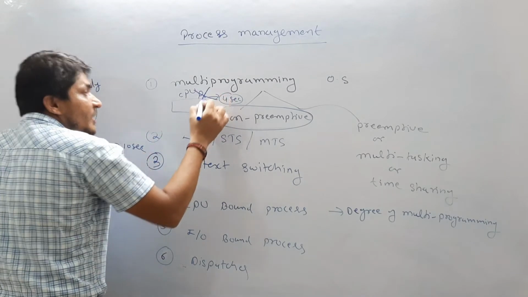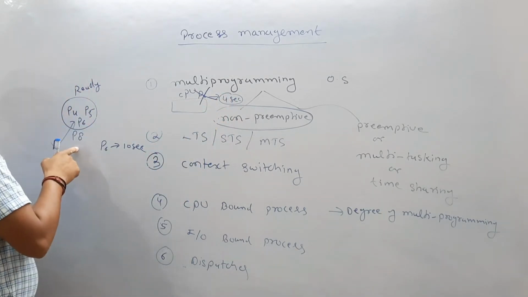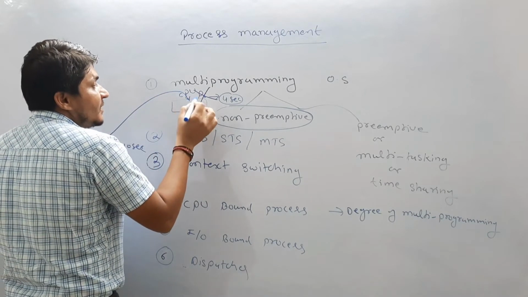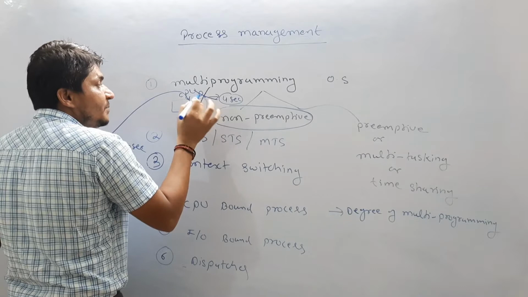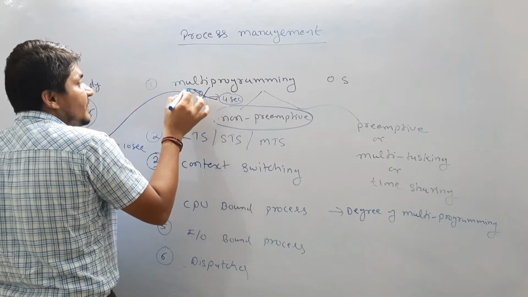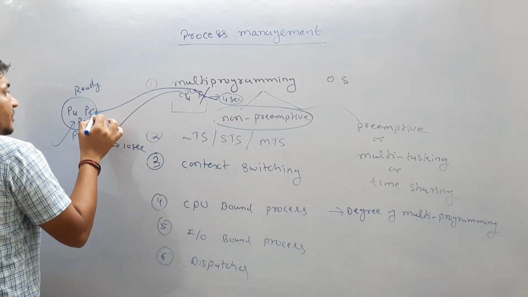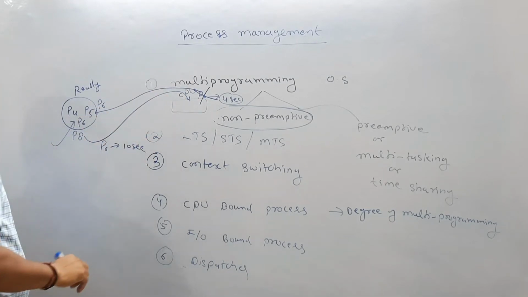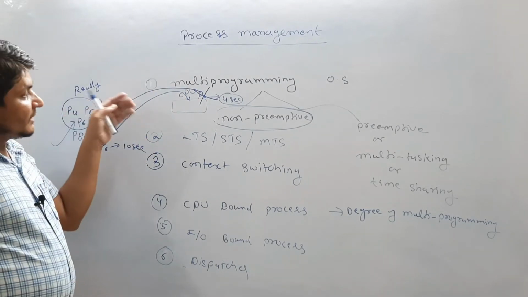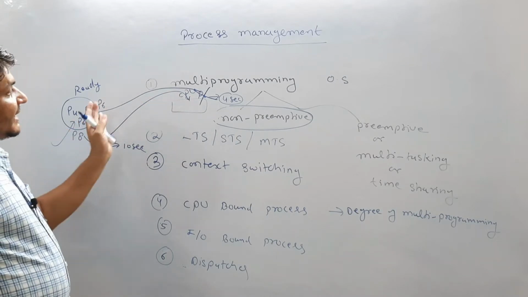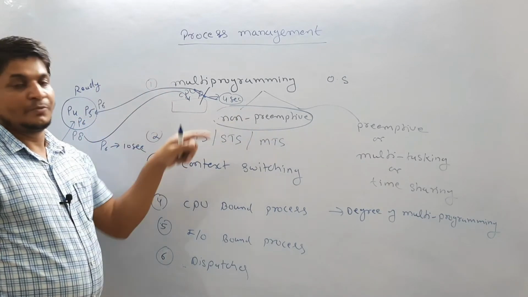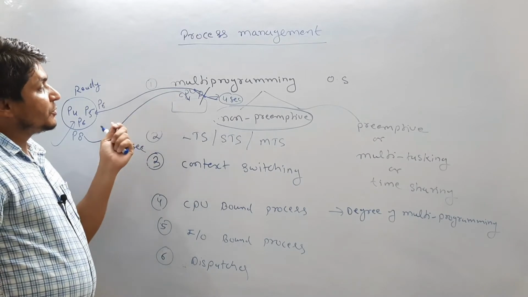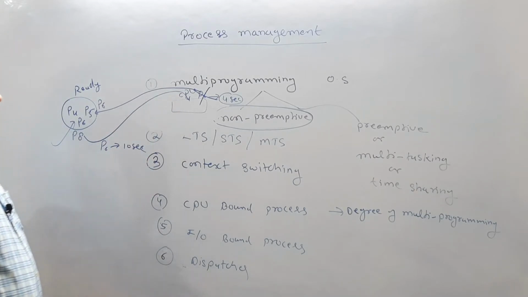P6 cannot continue because a highest priority process arrived in the ready state and has to execute first. The CPU will be taken from P6, and P6 will be brought back into the ready state. That activity is called preemption mode. Due to preemption, the CPU is taken from P6, so that is called the preemption concept.